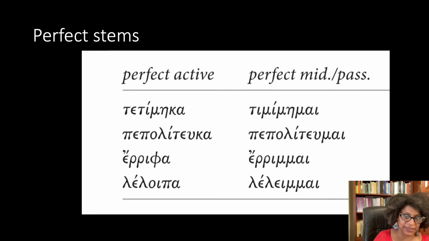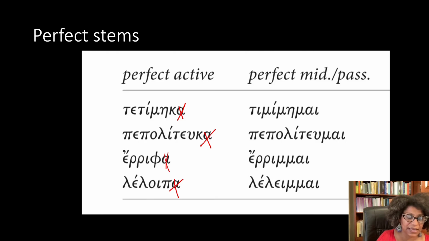So we'll go over quickly once again reviewing how we get our stems. Here we're going to focus on just the perfect active. So we get our principal part, the perfect active principal part, and then we knock off the personal ending, in this case the alpha. So tetimeka, you knock off the alpha. Pepolutuka, knock off the alpha. Erifa, you knock off the alpha. Leloipa, you knock off the alpha.